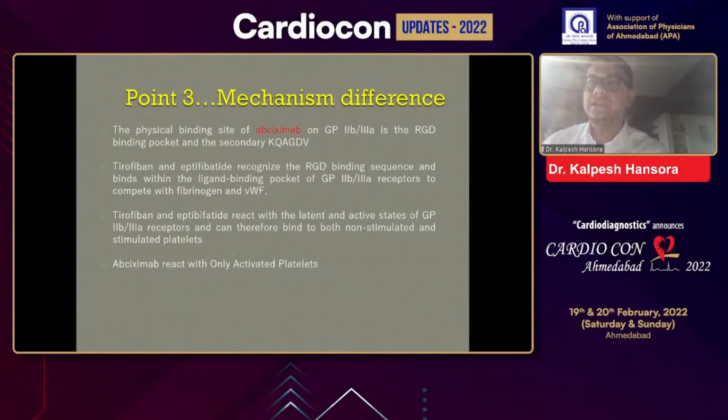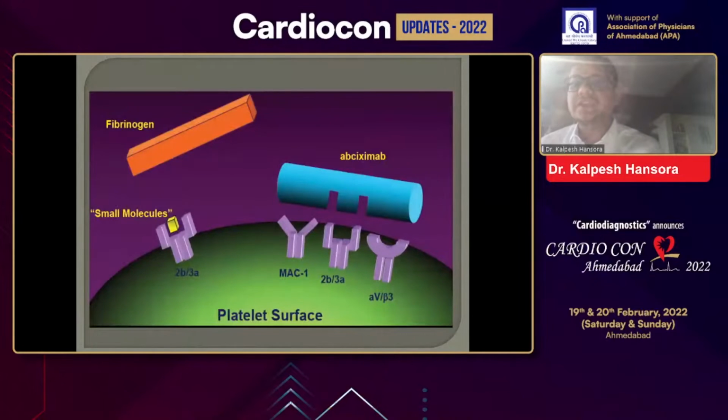Therefore it binds with non-stimulated as well as stimulated platelets, but only abciximab reacts with activated platelets. This diagram shows that abciximab also binds with the Mac-1 receptor present on leukocytes, which will inhibit the leukocyte and also decrease the inflammatory response in patients who have an acute MI.